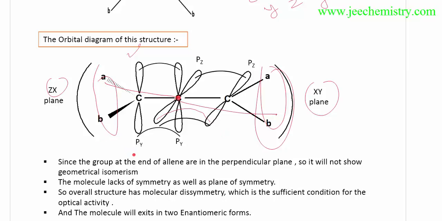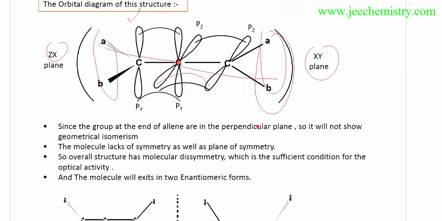The main important thing to notice is that if both ends are in different planes, then there is no possibility of a plane of symmetry. If both ends are in the same plane, then there will be a plane of symmetry, so optical activity is not possible. But in this case a plane of symmetry and a center of symmetry are not available, so it satisfies the condition of dissymmetry. So it is optically active.